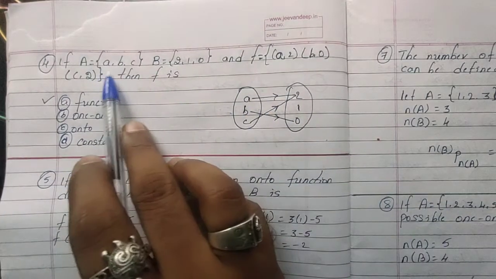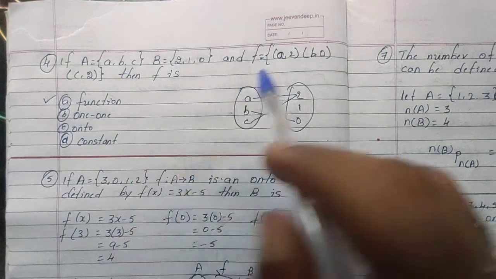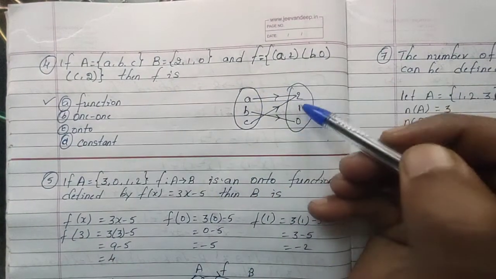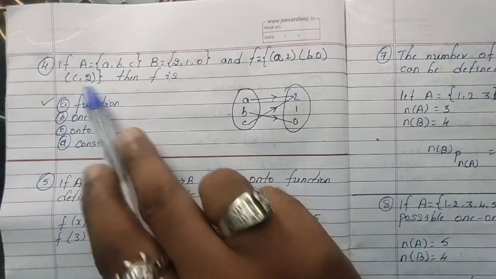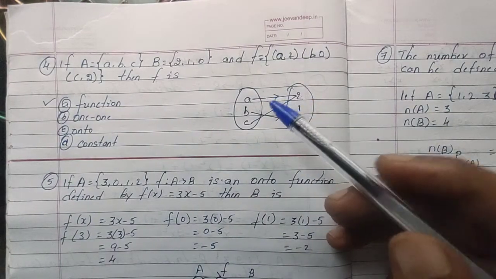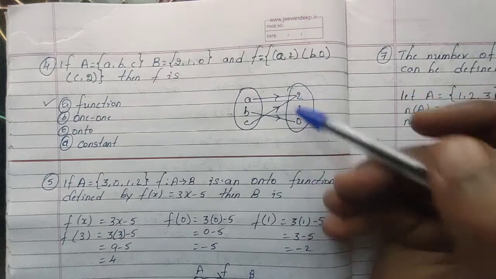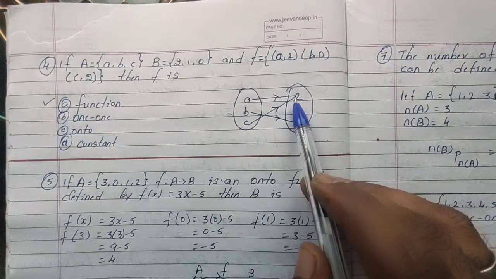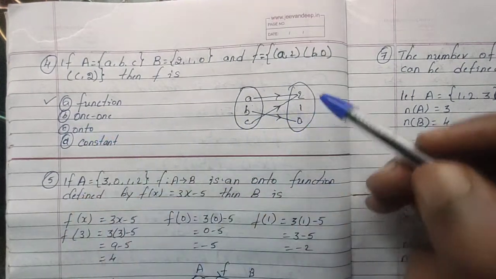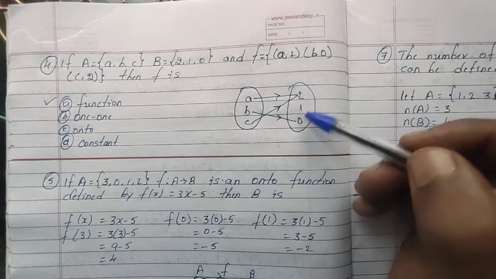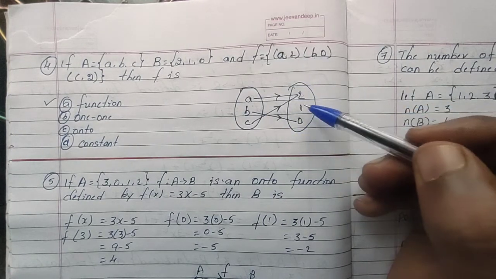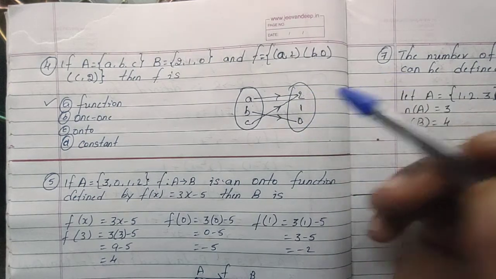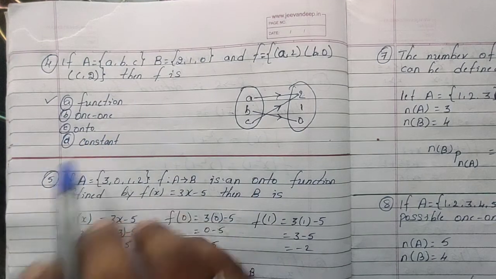If set A is a, b, c, set B is 2, 1, 0, then the function is defined like this. Then f is dash. a is related with 2, b is related with 0, and c is related with 2. First, whether it is a function: yes, because all the elements have some images. Whether it is one to one: no, because 2 elements have the same image, so it is many to one. Whether it is onto: no, because the range is 0 and 2, but the codomain is 0, 1, 2. That means 3 elements are there in the codomain. Range is only 2 elements. So range and codomain are not equal, so it's not onto. Whether it is constant: no.